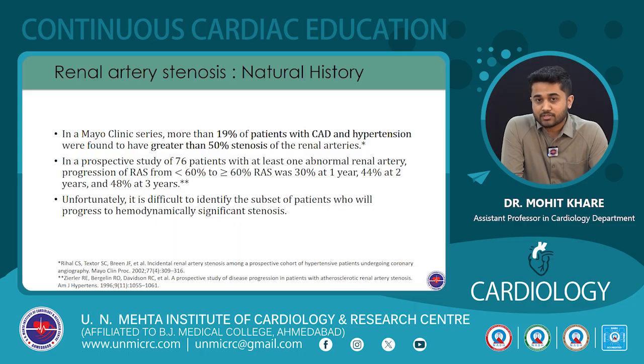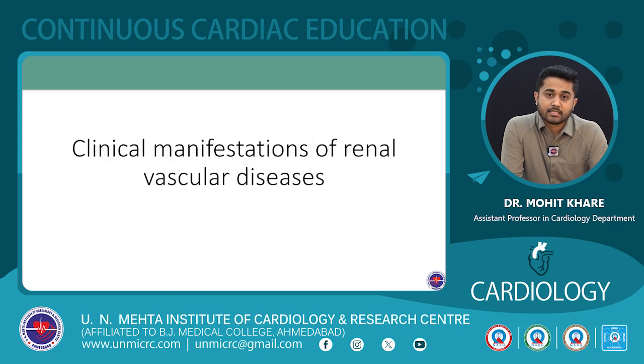In another prospective study of around 76 patients with at least one abnormal renal artery, it was found that the progression of renal artery stenosis from less than 60% stenosis at baseline to more than 60% was 30% at 1 year, 44% at 2 years, and this figure increased to 48% by 3 years. But unfortunately, it is difficult to identify which subset of patients would progress and will eventually have hemodynamically significant stenosis.